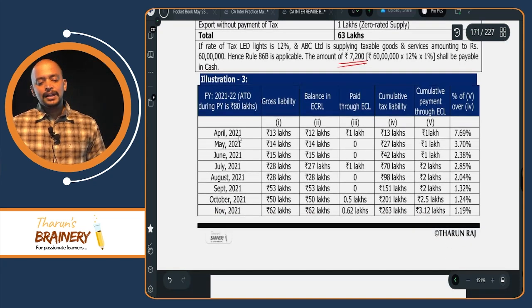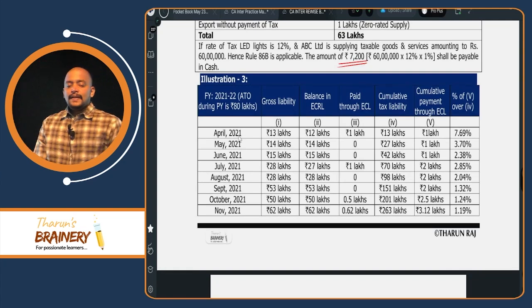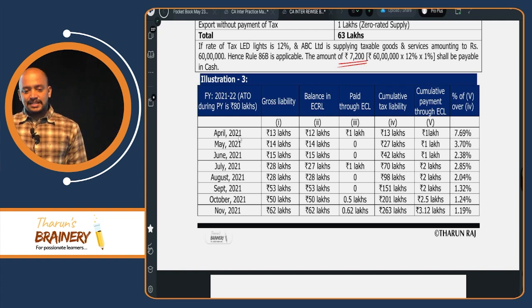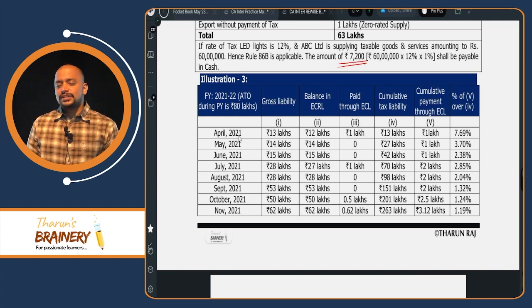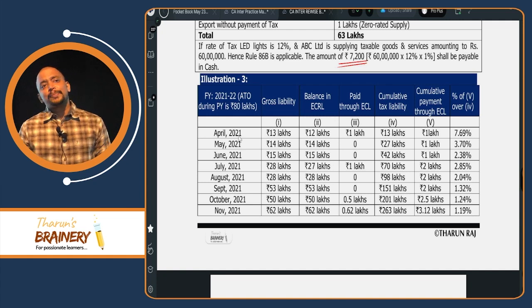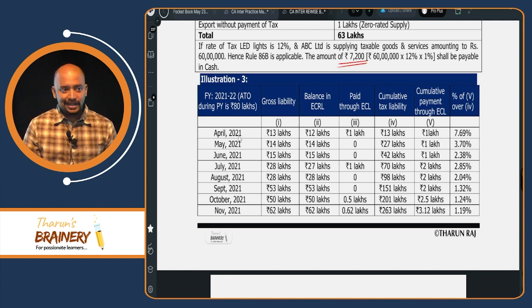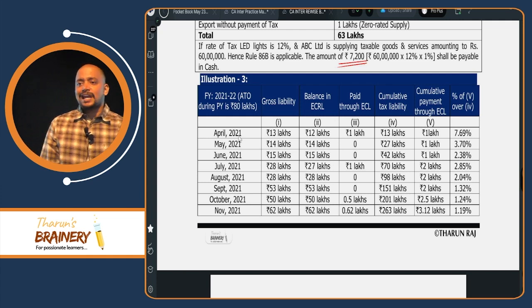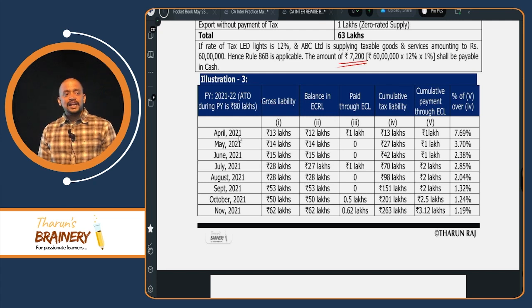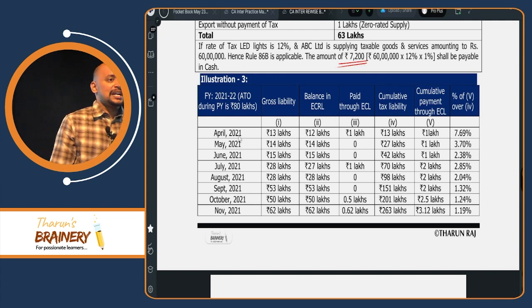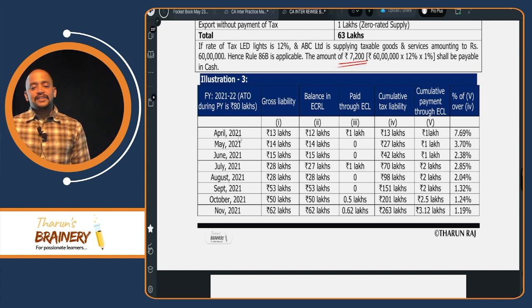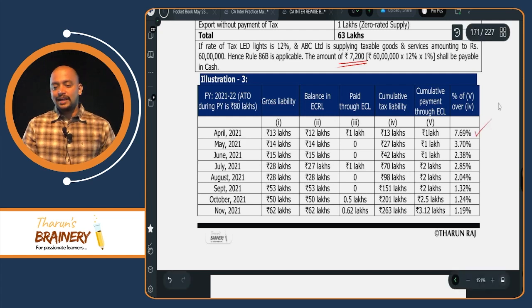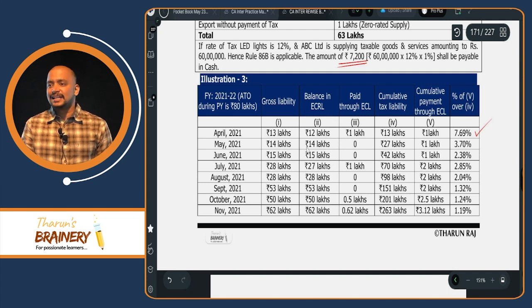Then the next illustration, you see. In April month you have a gross liability of 13 lakhs and the balance in the credit ledger is 12 lakhs. So therefore you have to pay how much through cash ledger? 1 lakh. Now, so far for April month, how much did you pay through cash ledger? 1 lakh divided by total liability 13 lakhs. 1 divided by 13, how much? 7.69%. Okay. Here you don't have that much balance in the credit ledger, so you have to pay by cash ledger.